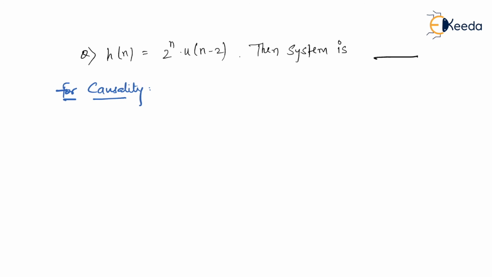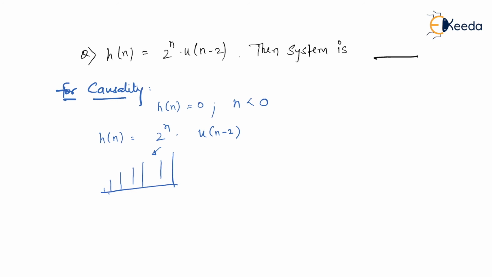Let me remind you, for causality, h of n should be equal to 0 for n less than 0. Let us give a check. h of n is equal to 2 raised to n times u of n minus 2. When I say 2 raised to n, it is this kind of function, an exponentially rising function, which is present from minus infinity to plus infinity.